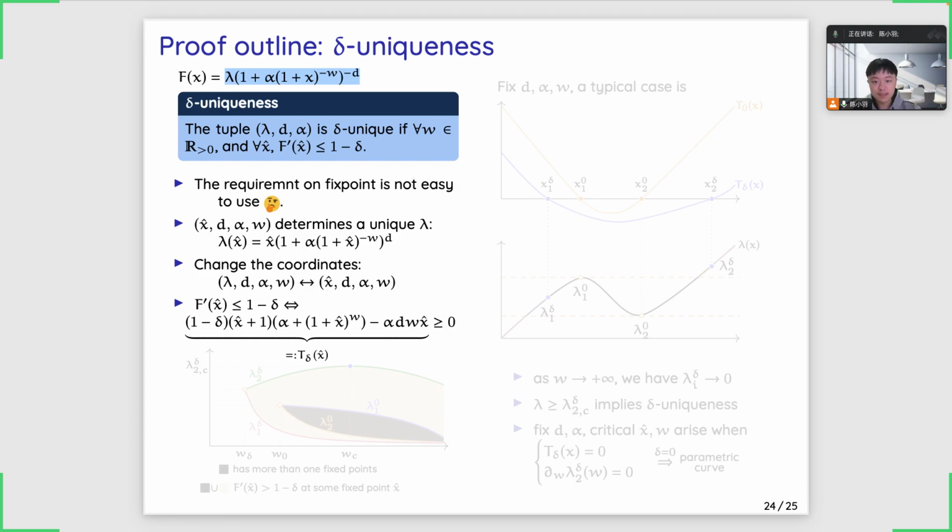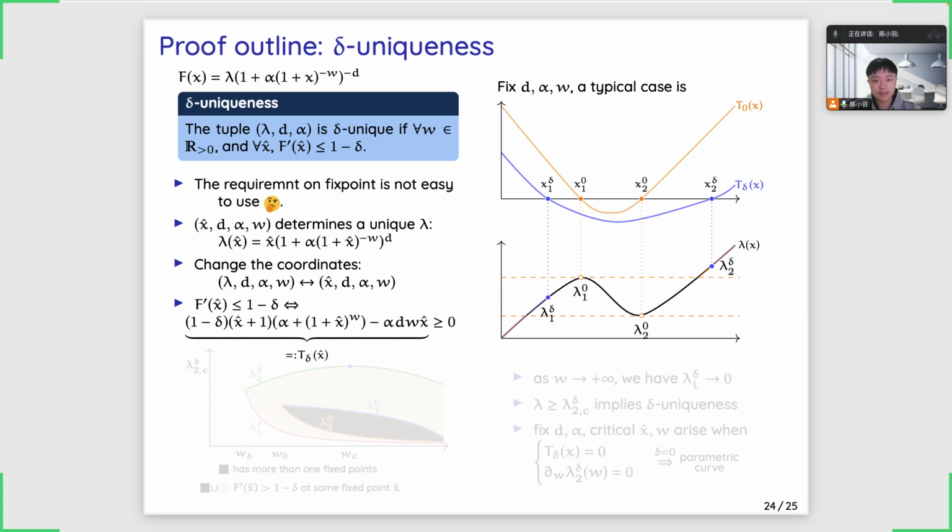And a typical case of t delta is illustrated in this figure. We could see that x should be smaller than x delta 1, or it should be greater than x delta 2. And then we translate the regime of x to the regime of lambda, and we know that lambda should be smaller than lambda delta 1 or be greater than lambda delta 2. And also we do not want the recursion to have more than one fixed point. So we also want lambda to be smaller than lambda 0,2, or to be bigger than lambda 0,1.